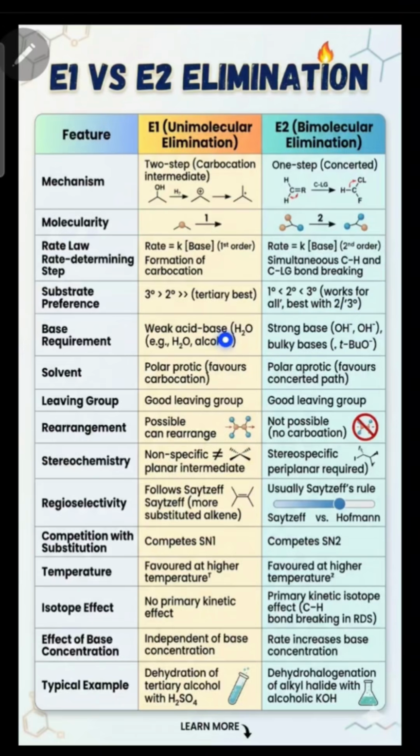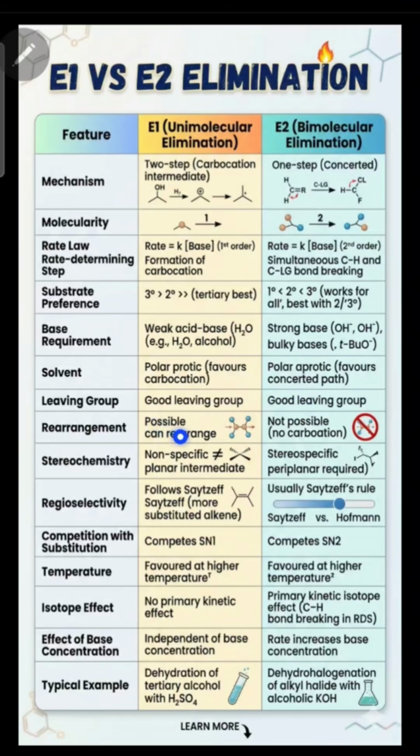A weak acid or base is sufficient for the E1 elimination reactions, like water and alcohol, while for E2 elimination reaction, a strong base is required. Polar protic solvents are very useful in the E1 elimination as they stabilize the carbocations, while polar aprotic solvents are good for the E2 elimination reaction. For E1 as well as for the E2 elimination reactions, a good leaving group must be there in the substrate.